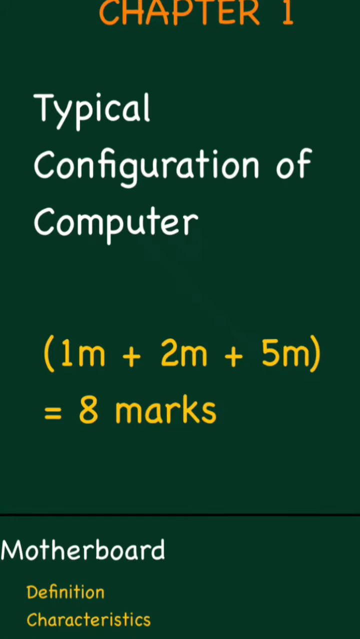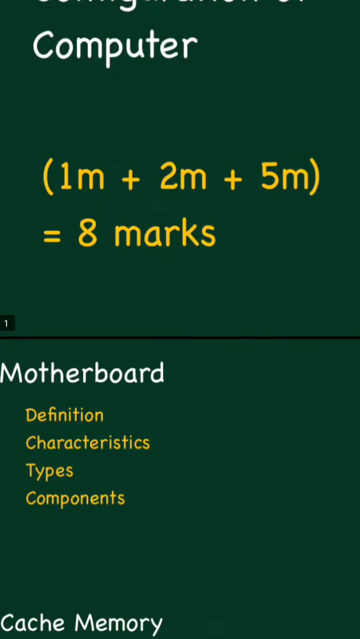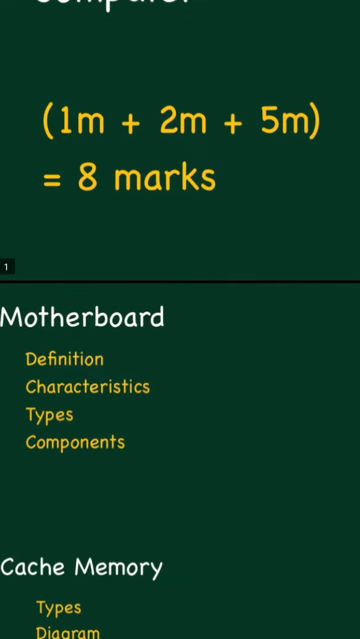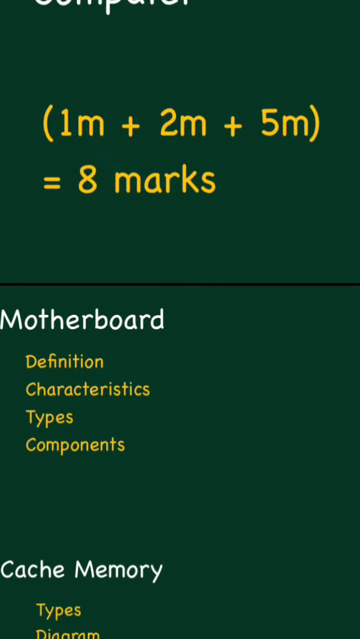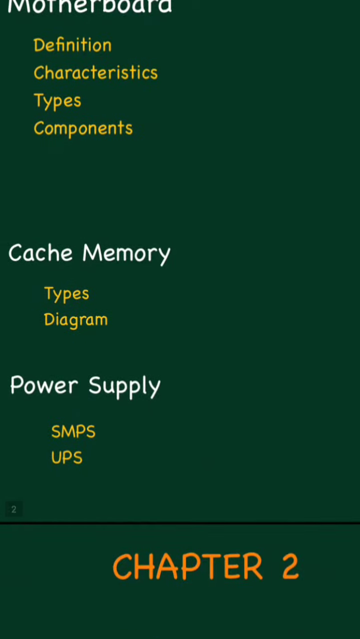Here we have the first chapter, that is typical configuration of a computer. Totally this chapter is for 8 marks. You will be getting 1 mark 1 question, 2 marks 1 question, and 5 marks 1 question. Then what are the important topics to be covered? First you have to learn what is motherboard. That is very important. Basic definition of a motherboard, what it is also known as, that is PCB board.